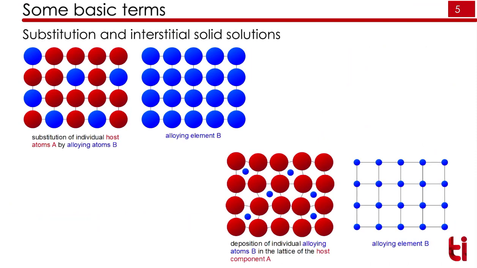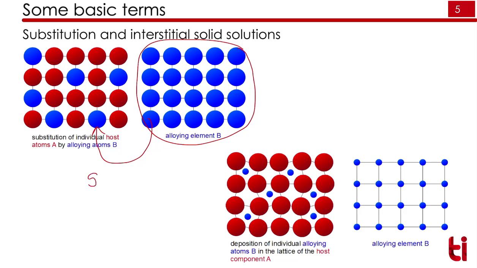So there are two types of solid solutions. One is called substitutional solid solution. In substitutional solid solution, one atom gets replaced by another atom. You can see here, this is the alloying element. This element we have added to the element of red color, and after addition, this blue atom will take the position of the red atom.